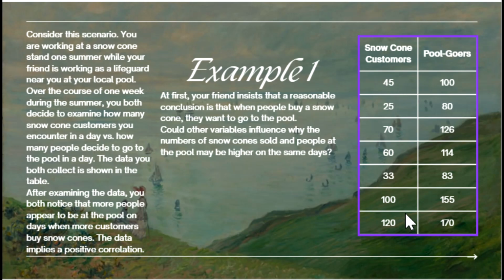So this is snow cone customers and this is pool goers. After examining the data, you both notice that more people appear to be at the pool on days when more customers buy snow cones. The data implies a positive correlation. When one goes up, the other one goes up too. Okay? At first, your friend insists that a reasonable conclusion is that when people buy a snow cone, they want to go to the pool.